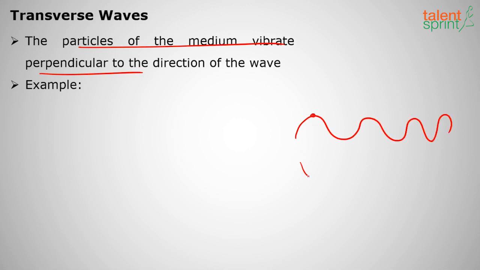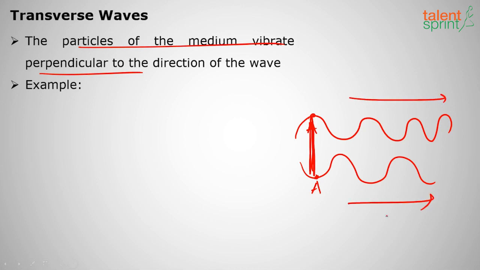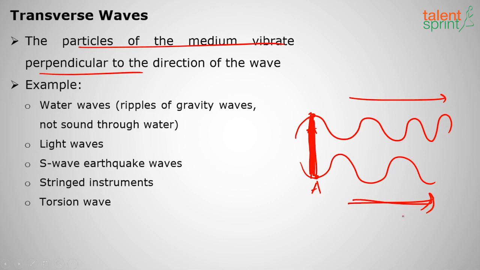Now in the next phase, the particle A now here, it is here now. So the particles of the medium are vibrating perpendicular to the direction of the wave. This is the direction of the wave, it is moving forward, but the particles are vibrating perpendicular to the direction of the wave. Examples: water waves, ripples of gravity waves, not sound through water.